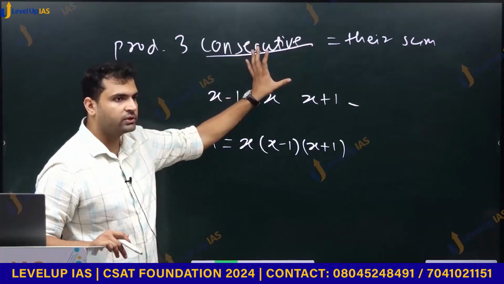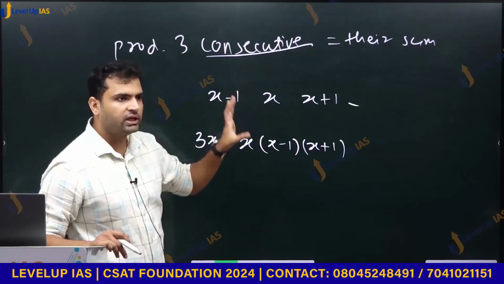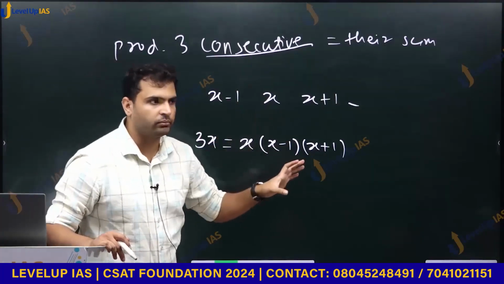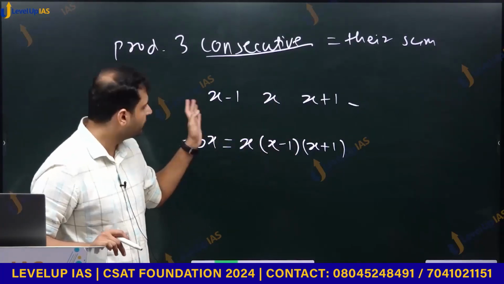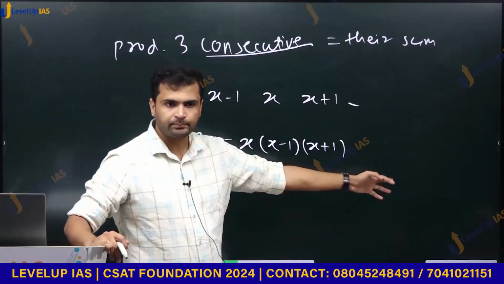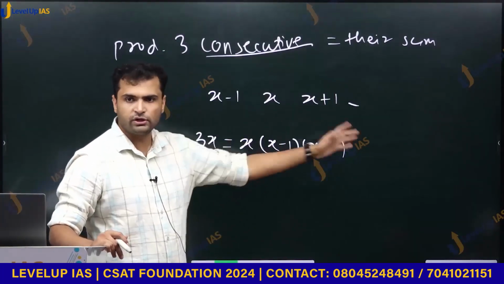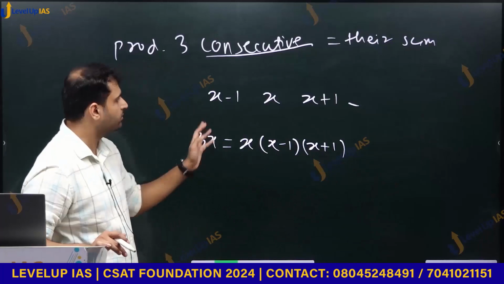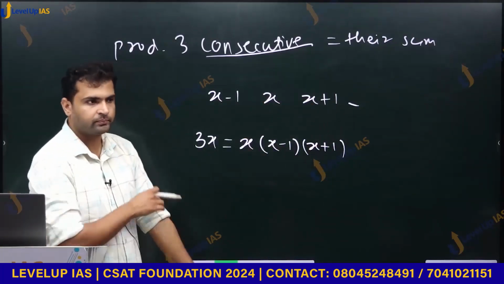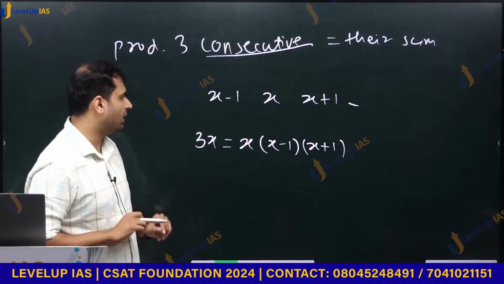That much was said in the given question. We only were given this information that product of 3 consecutive integers is equal to their sum. That is what I have written. I have taken these 3 consecutive integers and the product is this, this into this into this, and is equal to their sum. Sum is 3x because minus 1 and plus 1 get cancelled. Okay. Now